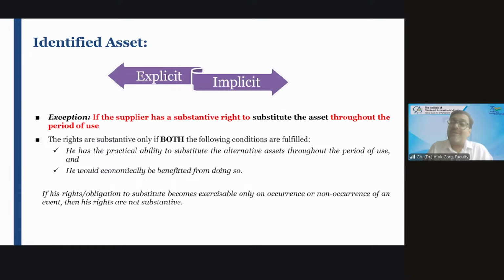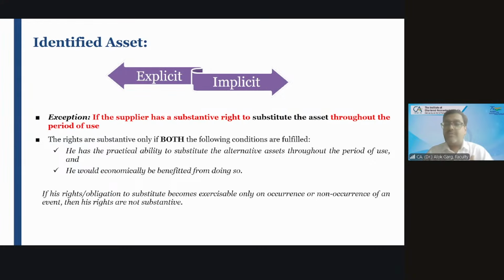while it is not explicitly written in the contract, let's say there is a company and the company has only one factory, and the company has given the factory on a lease basis to one party.